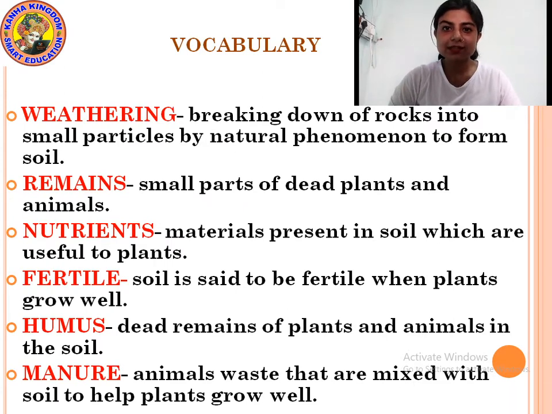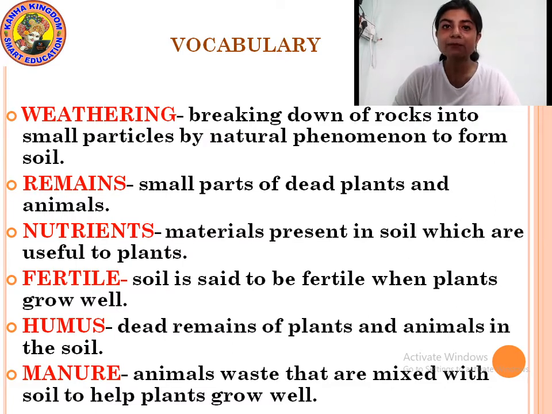So students, starting with the vocabulary. Our first word is weathering. The spelling of weathering is W-E-A-T-H-E-R-I-N-G, weathering. Weathering means breaking down of rocks into small particles by natural phenomenon to form soil.